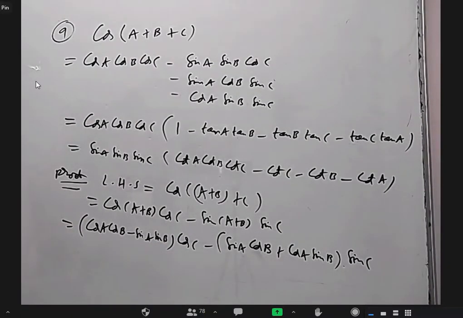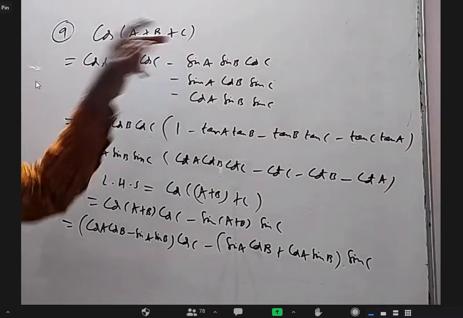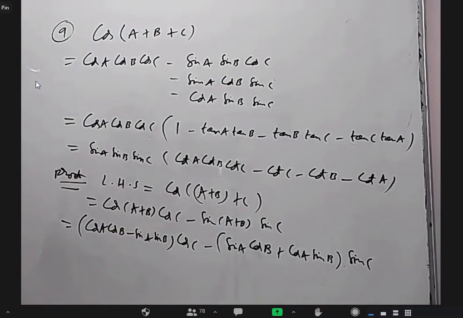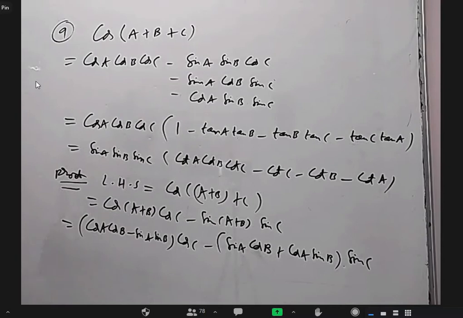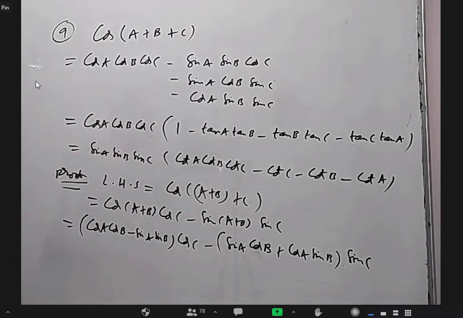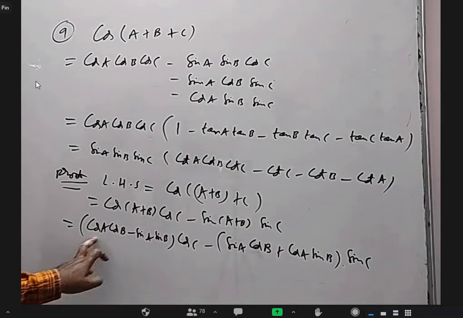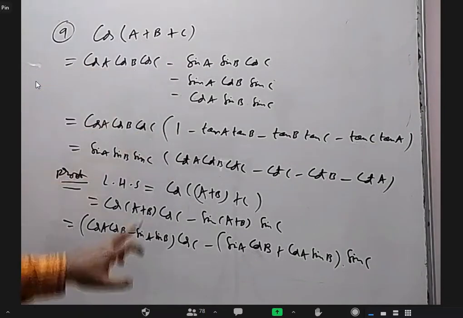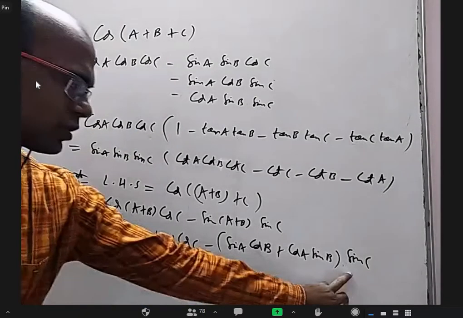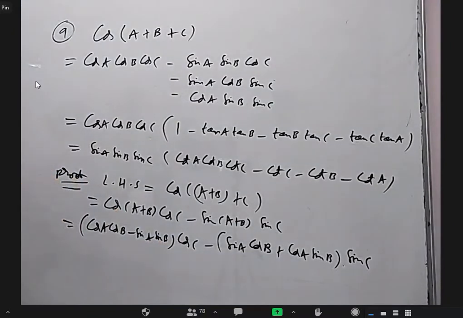But many times, especially sin(A+B), sin(A-B), cos(A+B), you have to remember them. But sin(A+B+C), cos(A+B+C) you don't have to remember, as long as you know how they are derived and can quickly derive them. So you can see this into this into this is the positive term, and the other three products are negative terms.